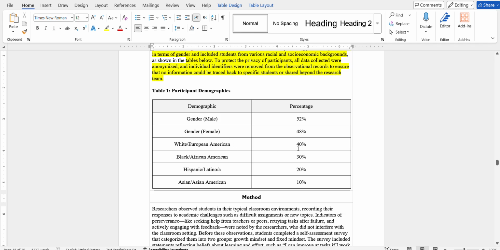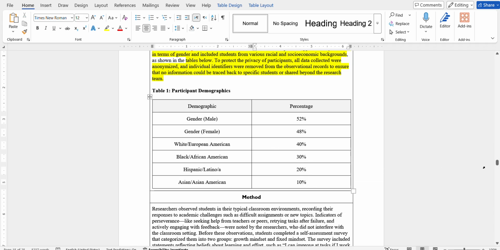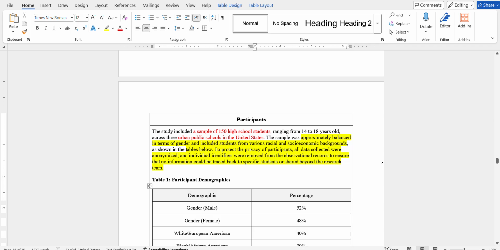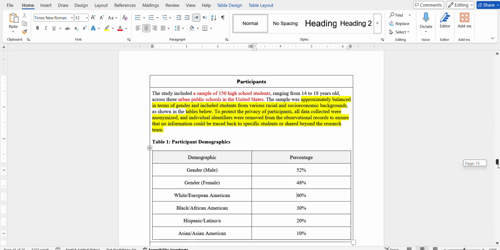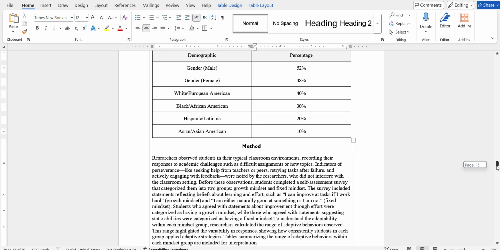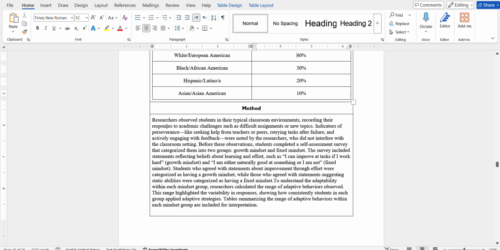White European American 40%, 30%, 20%, 10%. So this is a bit odd since the white European American value is higher than the others, but that's fine since they clearly stated here that they include students from various racial and socioeconomic backgrounds. So it's not an issue of the study unless they said that they were not equal, that one race was more than the other in amount. Now, the method that they use: researchers observe students in their typical classroom environments.